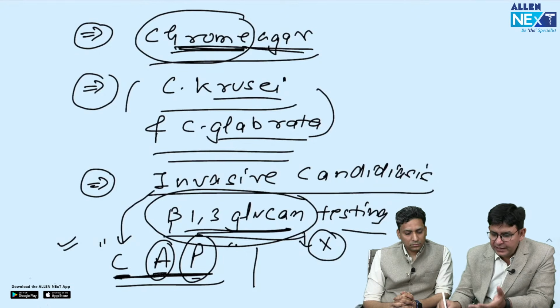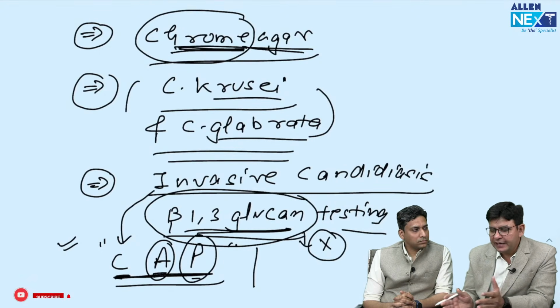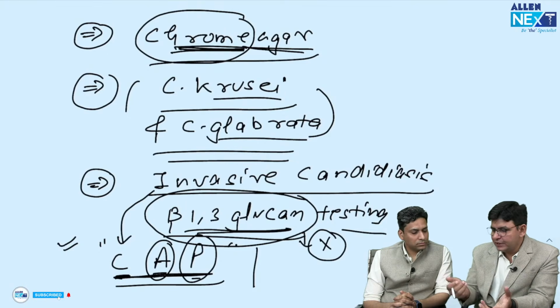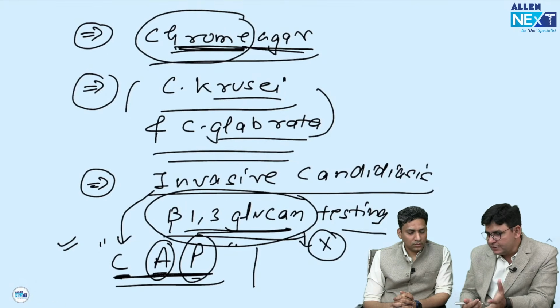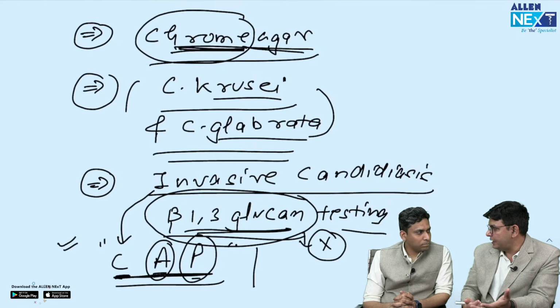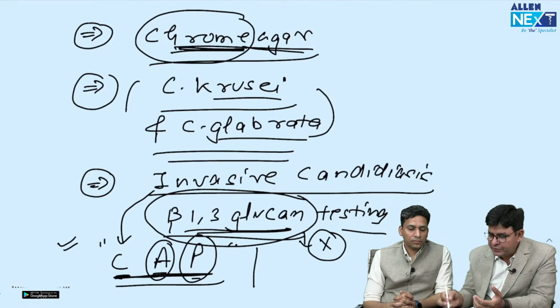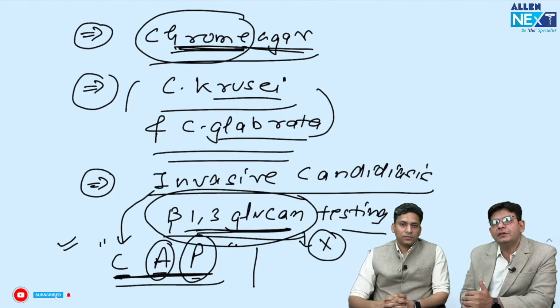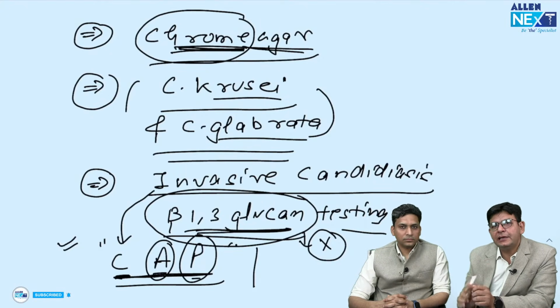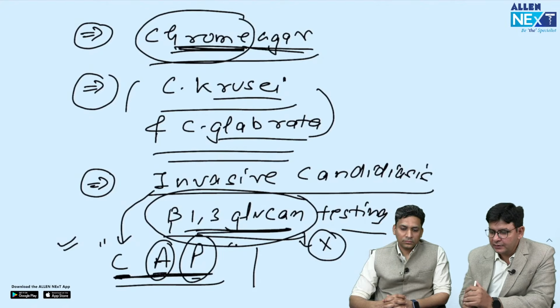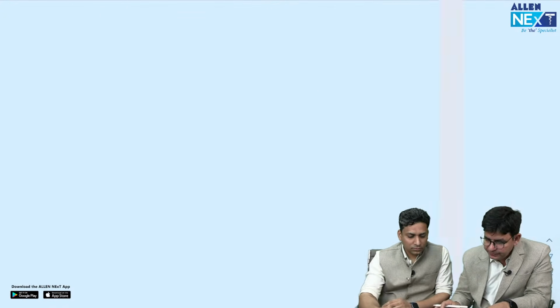Chrome agar is already being asked. This is frequently being asked, so it is an important one. And they can easily correlate with this particular picture and ask. And even, sir, Candida can do meningitis also, like cryptococcus. This can also do meningitis, and that is the invasive type. So obviously, which testing will you do? Beta-1,3 glucan test. So like that, they can interchange a lot of things and ask regarding Candida. Let's move to the next one.